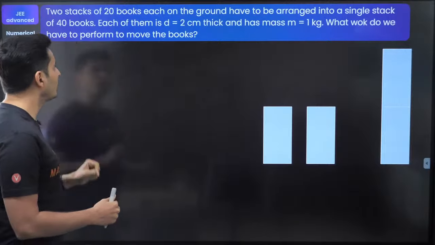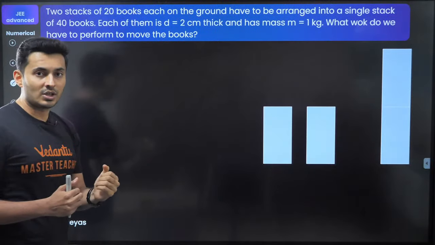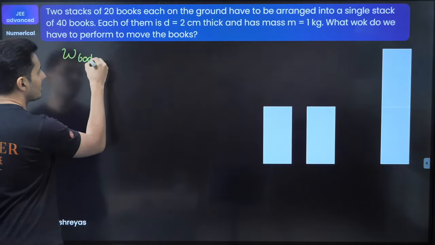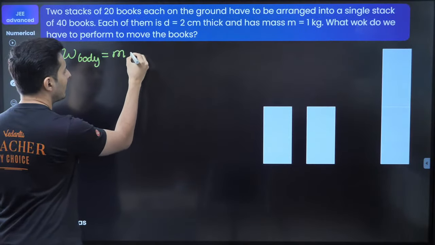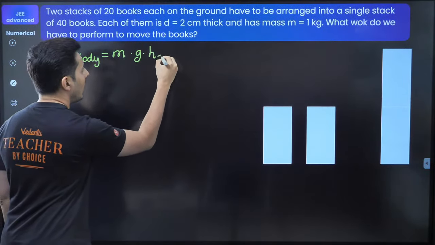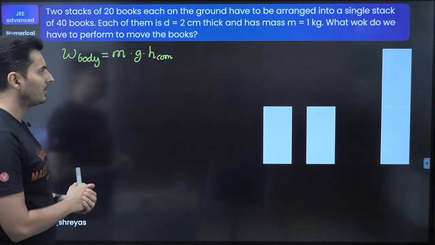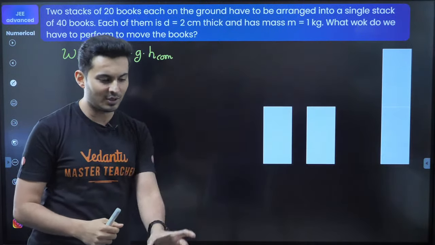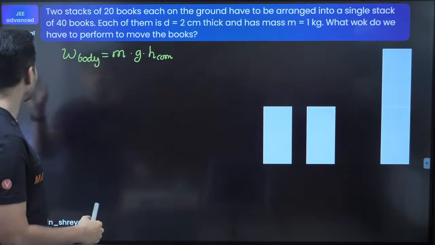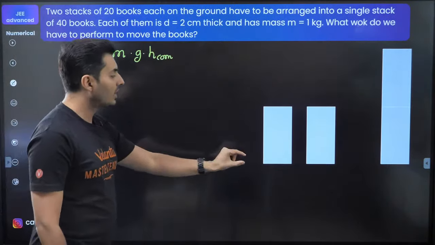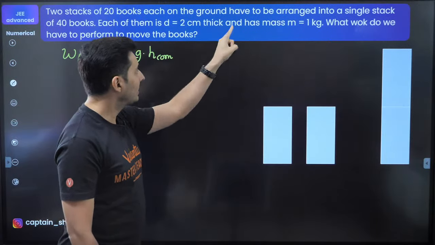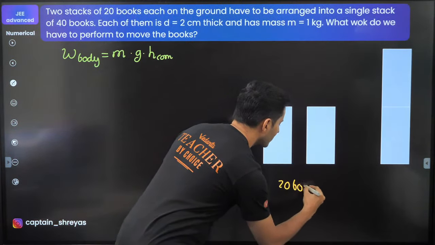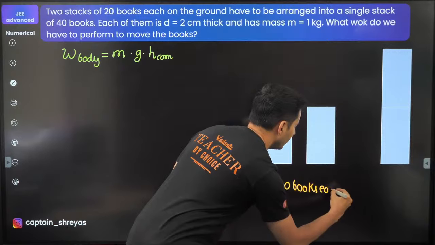So whatever work you do is going in changing the potential energy of the system. And potential energy of any rigid body can be written as the mass of that entire body times acceleration due to gravity times the height of the center of mass from the reference level. So I need to find out where the center of mass is. Finding the center of mass for this case is very easy, because this is a uniform stack of books. Read the question carefully. You will realize that each book is 2 centimeters thick. Like that, there are how many books? 20 books. So there are basically 20 books each over here.